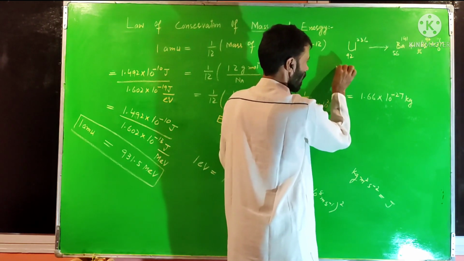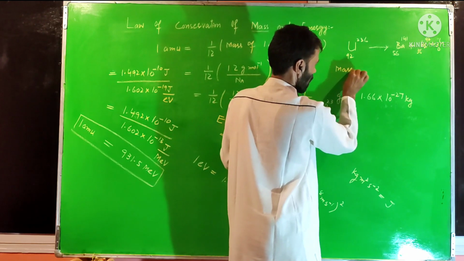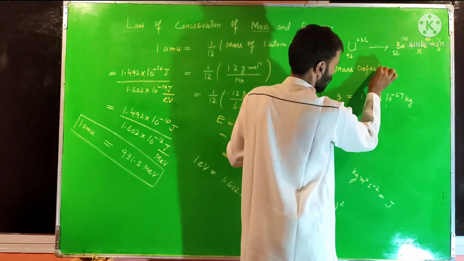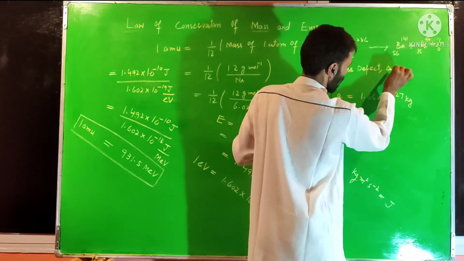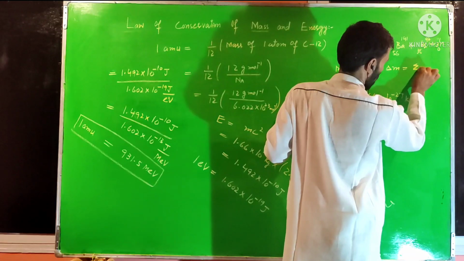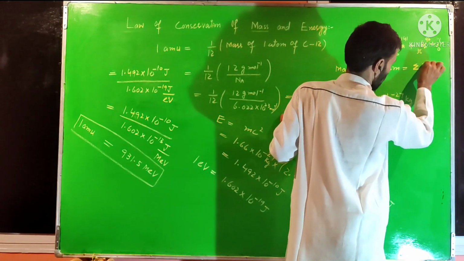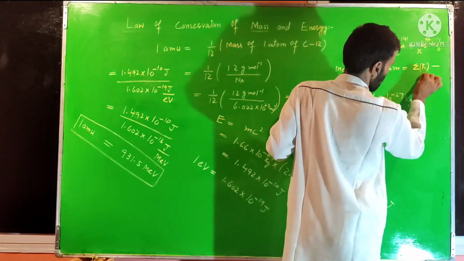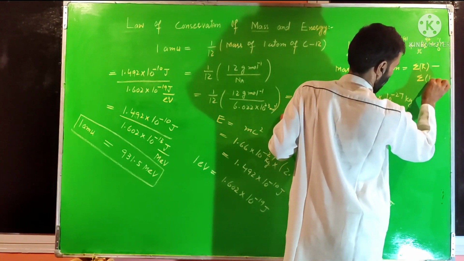Mass defect within this reaction is denoted by delta M, that is simply equal to the sum of the masses of reactants, which I have written here, minus the sum of the masses of products.